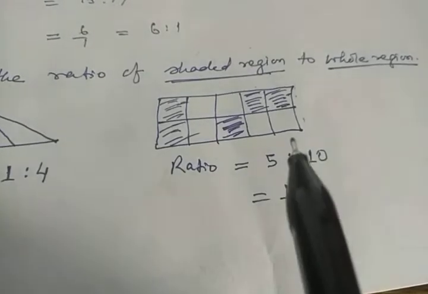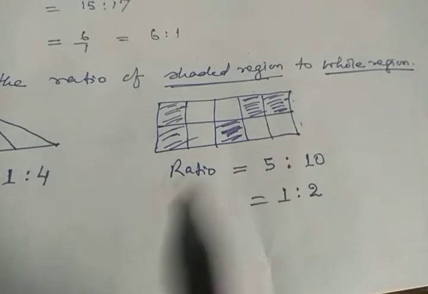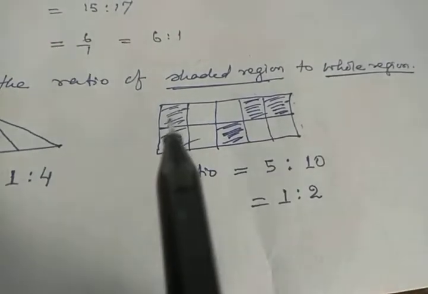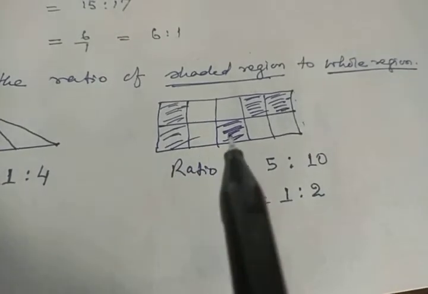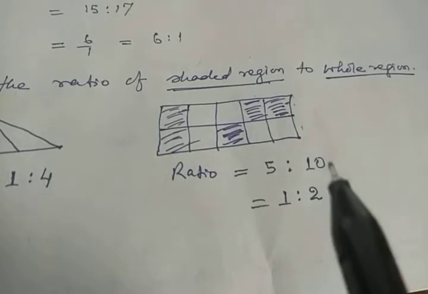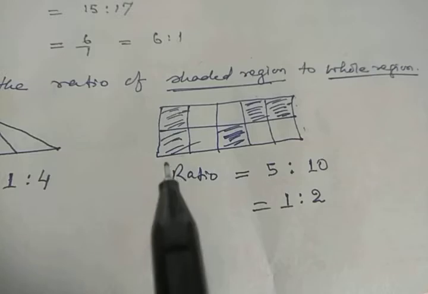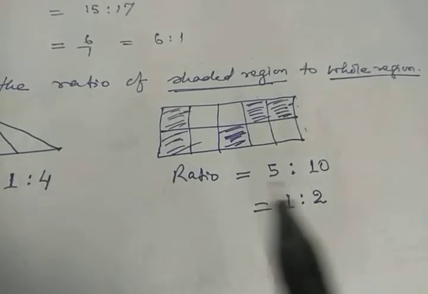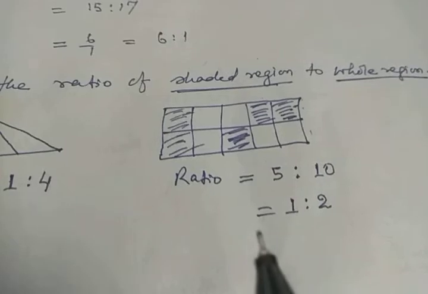See this figure. You can suppose all the parts are equal in area. How many total parts can you count now? 1, 2, 3, 4, 5, 6, 7, 8, 9, 10. The total is 10, so I have mentioned 10 here. And now shaded: 1, 2, 3, 4, and 5. So 5 is to 10, but it is not the simplest form. So we will convert it into 1 is to 2.